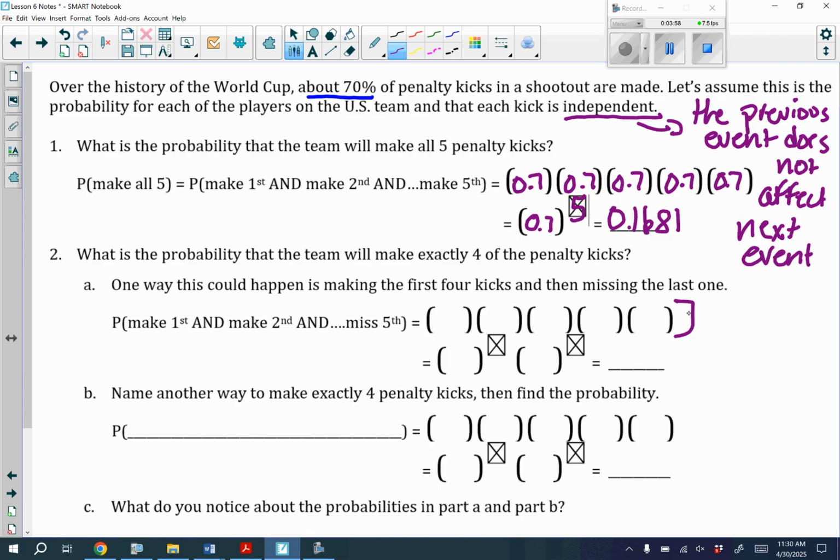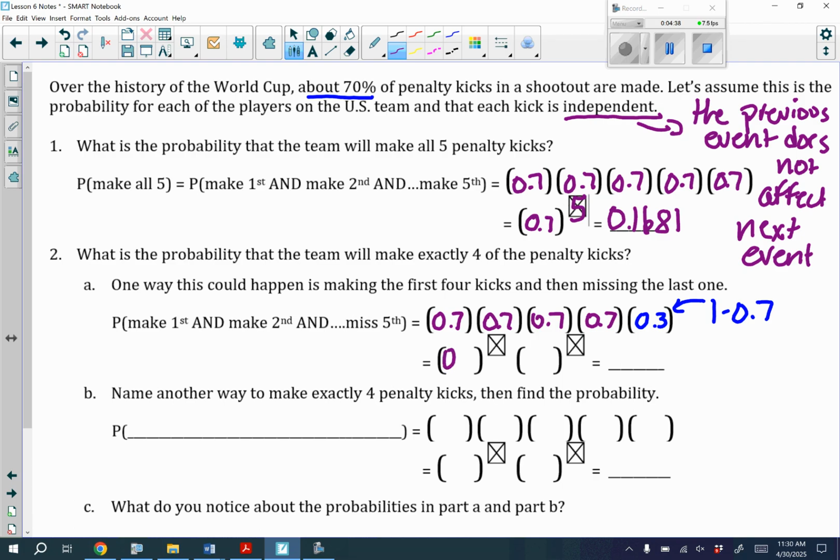Okay, so if we think about it and go back to what we had, remember they have a 70% chance of making it. So if we make the first one, that is a 0.7 chance. Same thing for the second one, third, and fourth. Now, since we missed the 5th one, our probability here is 0.3. Well, how did we get 0.3? Remember, either you make the goal or you miss it, okay? So if they have a 70% chance of making it, what's the percentage that they don't? It's 30%. So it's like 1 minus 0.7 to talk about if they miss. So now let's take this and write it out like we did up here.